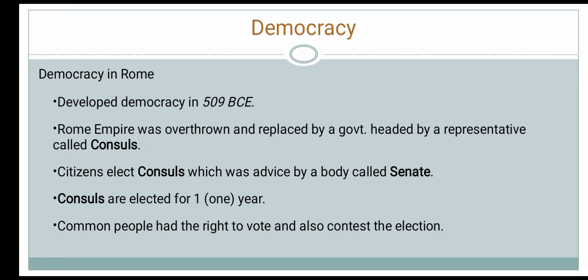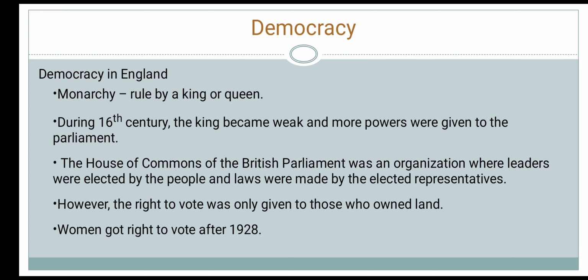Democracy in England. England was always ruled by a king or queen, which is the monarchic system of government. During the 16th century, the king became weak as more power was given to the parliament. The House of Commons of the British Parliament was an organization where leaders were elected by the people and laws were made by the elected representatives.